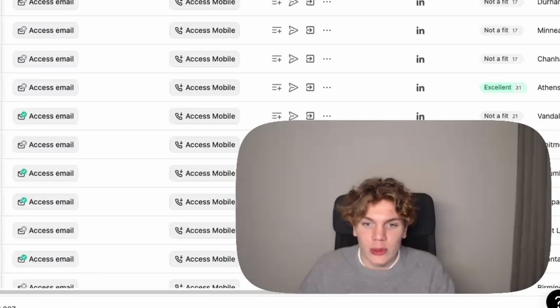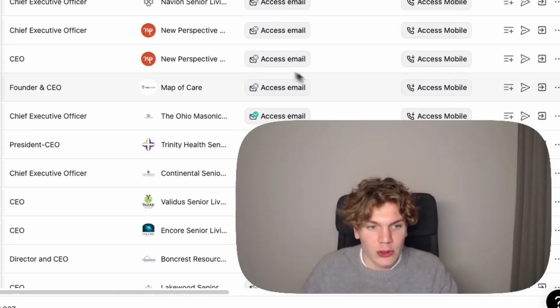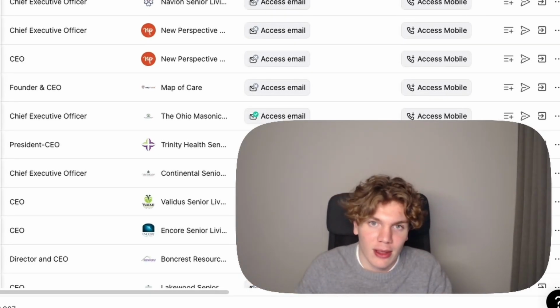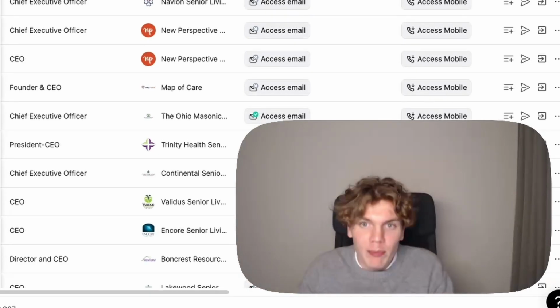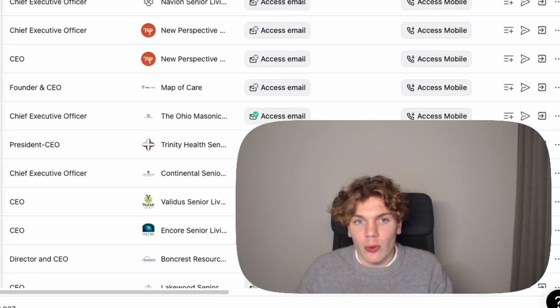What I'm going to show you is how to scrape leads based on pre-intent data. And I'm not talking about some inaccurate filter on a technology database like Apollo. I mean actual pre-intent data. You will be able to scrape leads that are using a certain process. And I'm going to show you exactly how.